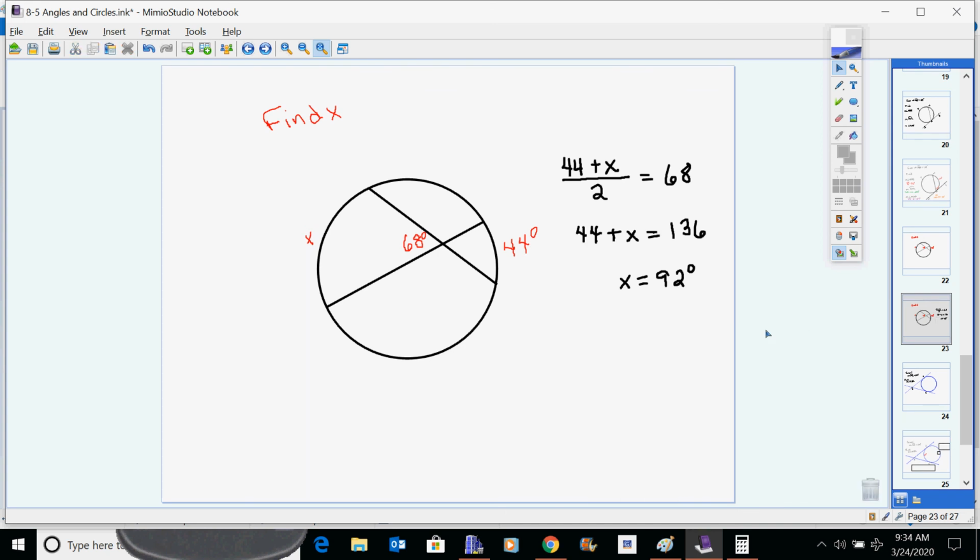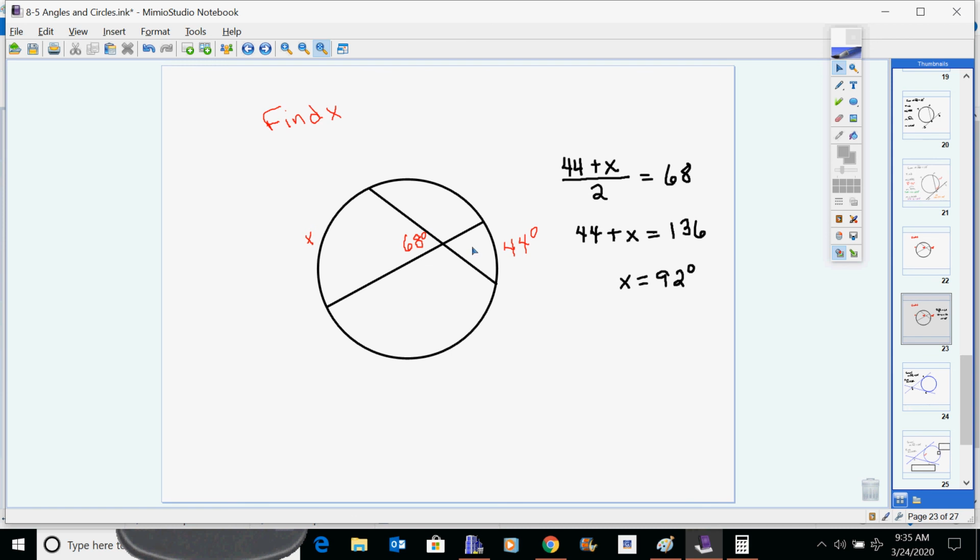Okay, I know that you've had this type of math before. I'm not sure exactly when that started, but I know that we're doing problems that are somewhat like this in pre-algebra right now. But that does fall under the algebra category, so just remind yourself a little bit of your algebra skills. Multiply both sides by 2, and then subtract 44 from both sides, and we get a 92-degree arc here.